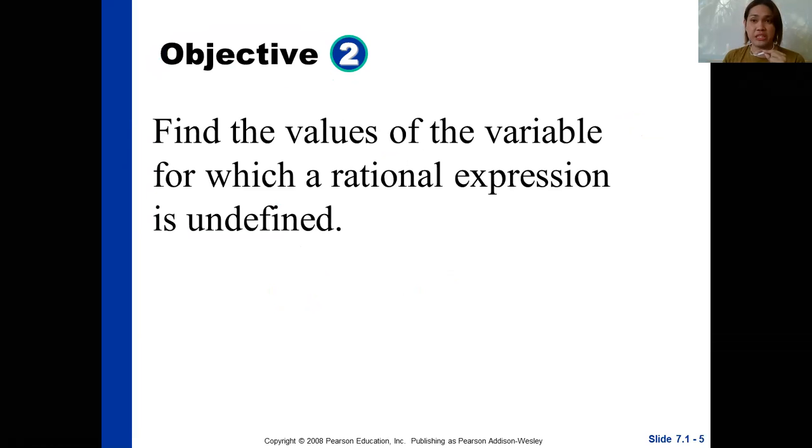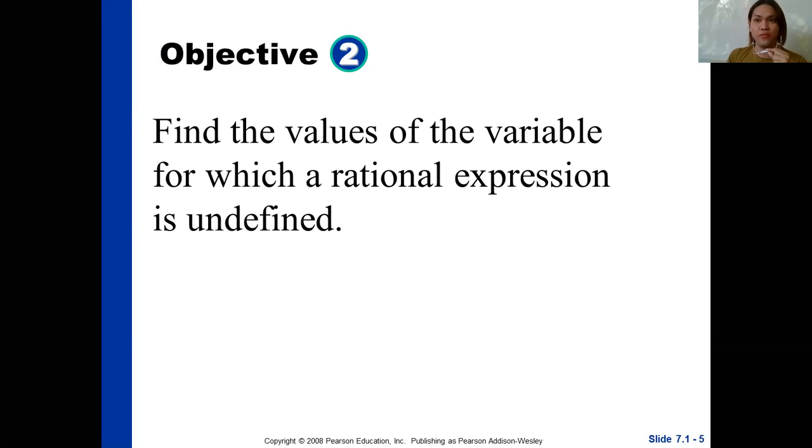So next, objective number 2, we're going to find the values of the variable for which a rational expression is undefined. So we are going to identify the permissible values, or values that will make the rational expressions undefined.